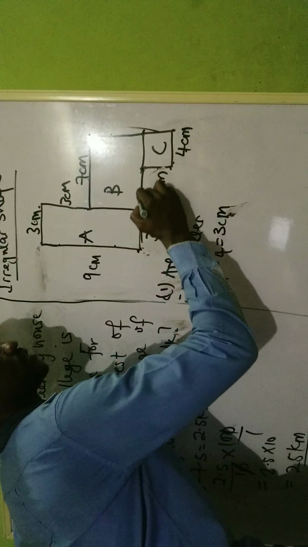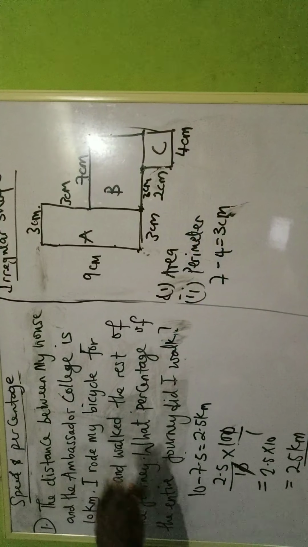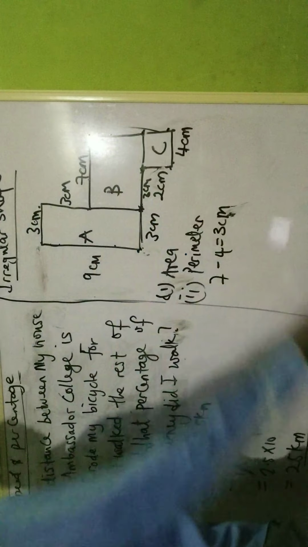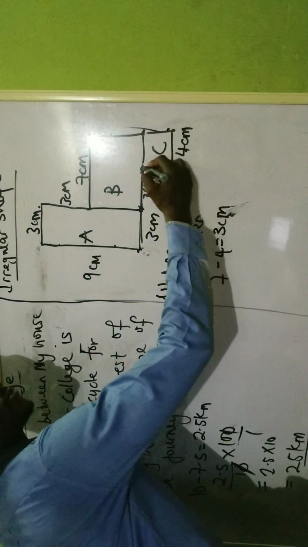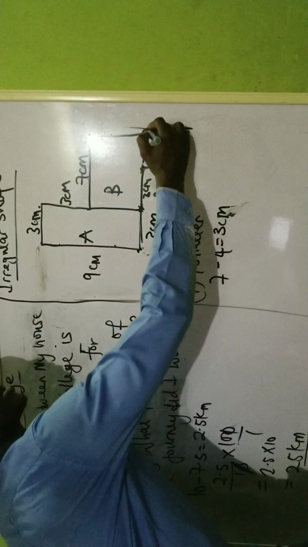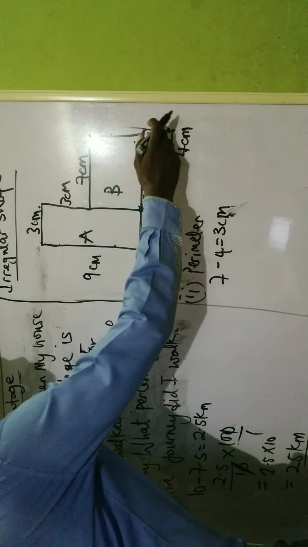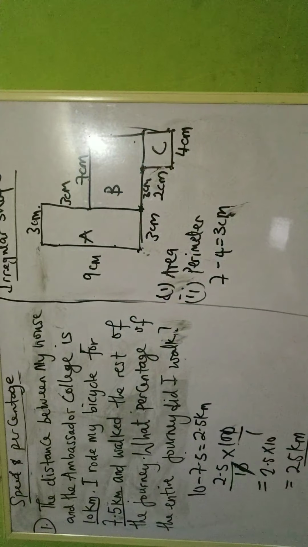This place here is 3 centimeter. This place is 4 because this place is 4. So I have that one. So I need to get this place and this place together. So for me to be able to get this place, I have from here to here to be 2. This place to be 2. So that will be settled. But I need to get from here to here. So I can add the value 2 here together with this one to get the entire line there.